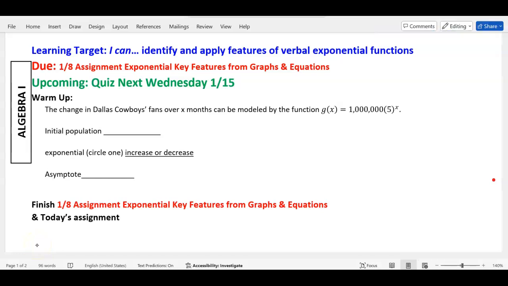Make sure you've turned in yesterday's assignment. Looks like this. If you need it, it's in the blue bin. But most of y'all, I think, already turned it in. Just if you didn't finish it, turn it in. Okay, we still have a quiz next Wednesday.